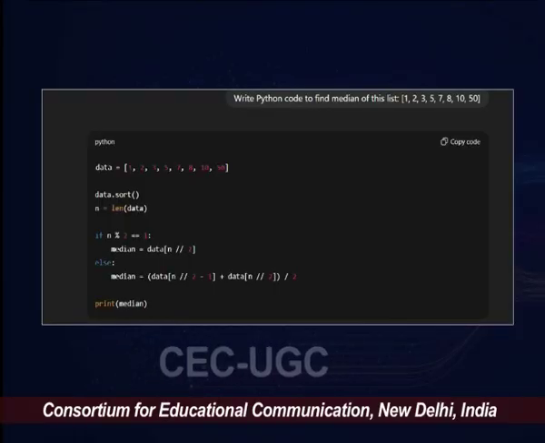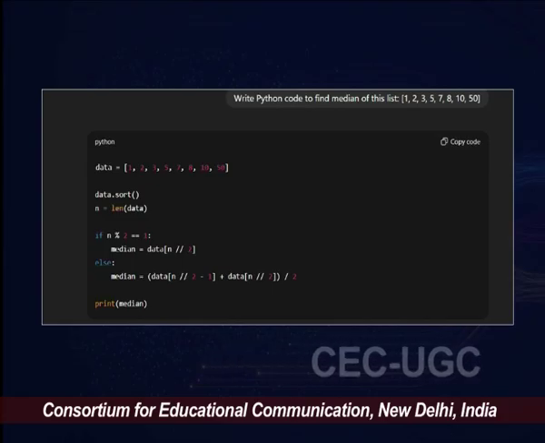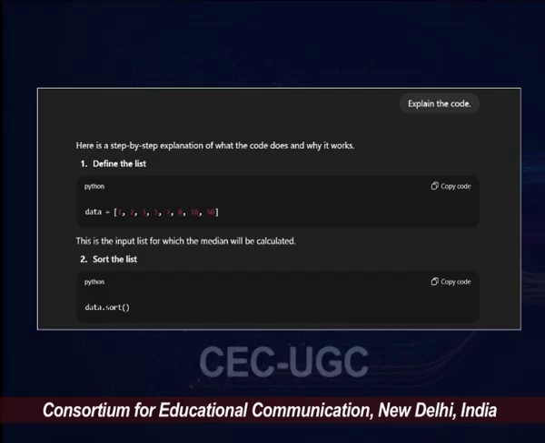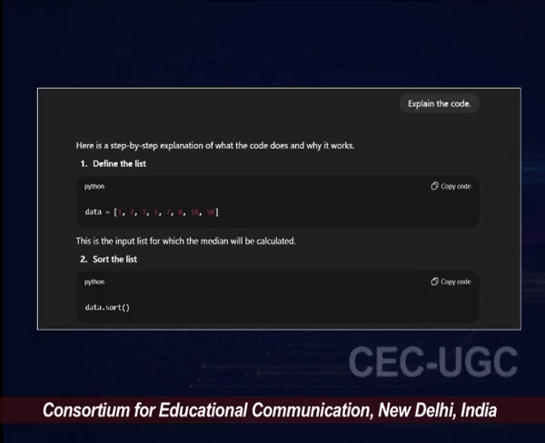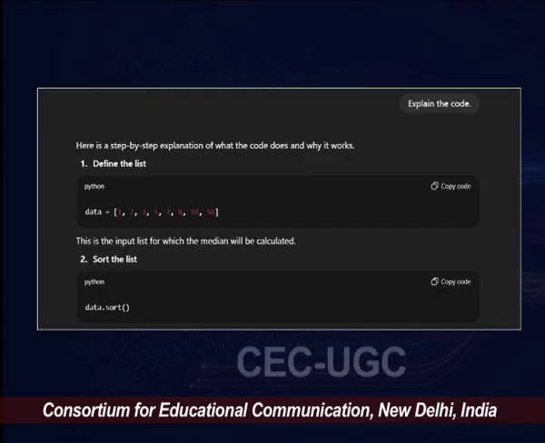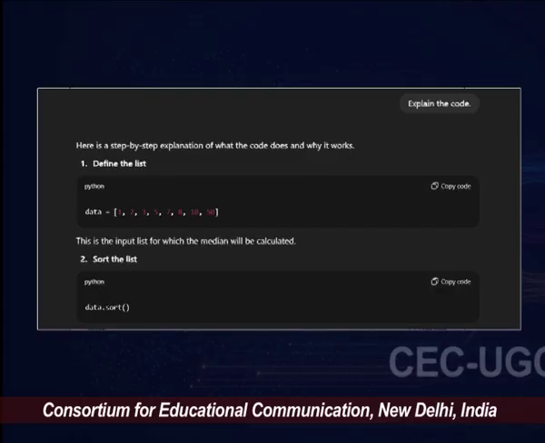As you see, it gives you Python code which you can copy and paste in Google Colab to get the median answer. You can also ask about the median, since it depends on whether your list has an even number or an odd number of elements. So you can even use ChatGPT to explain it in much better detail.